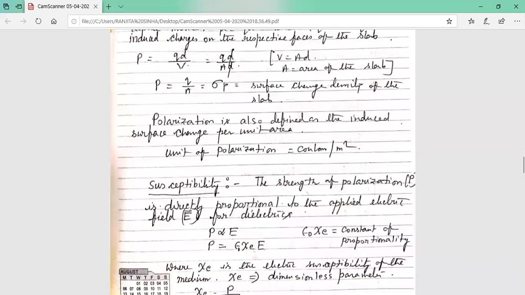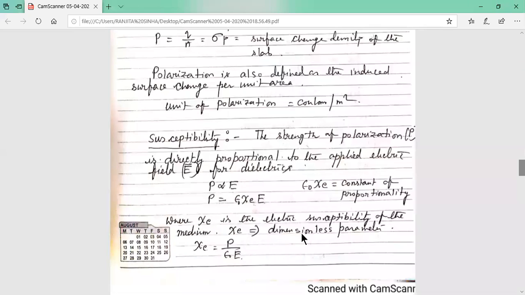And here chi E is the electric susceptibility of the medium, and it is a dimensionless parameter. So electrical susceptibility is a dimensionless parameter, and what is the value of chi E? That is P by epsilon 0 E. So the value of chi E equals P by epsilon 0 E. It is written here. So electrical susceptibility is defined as this.